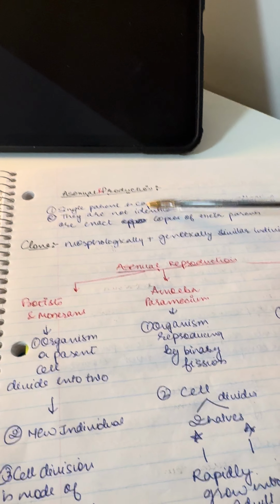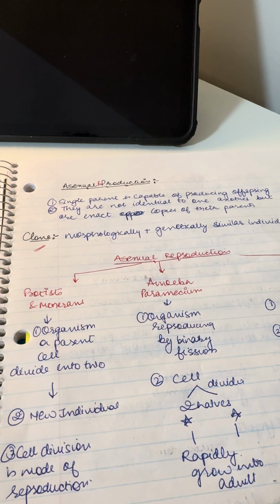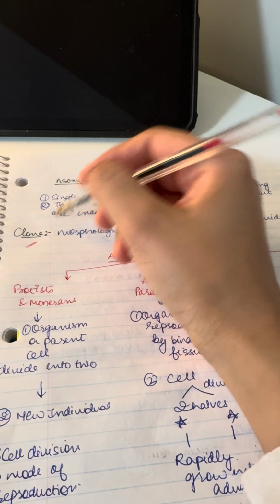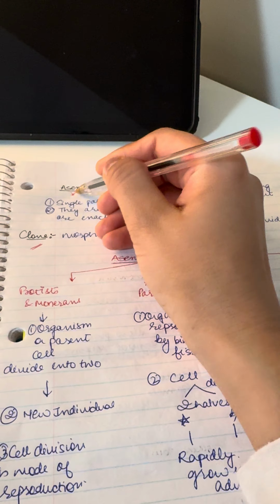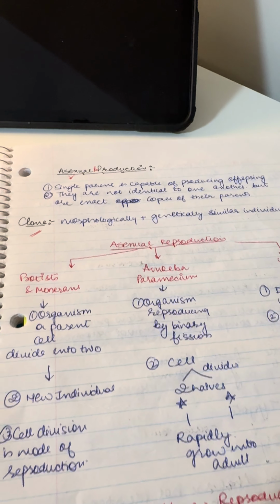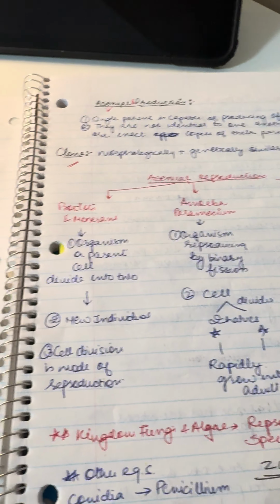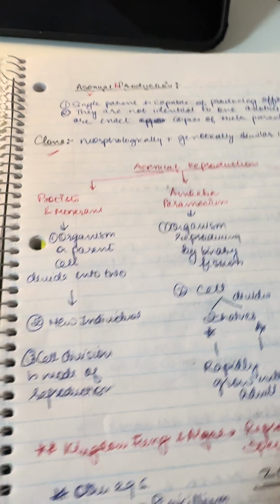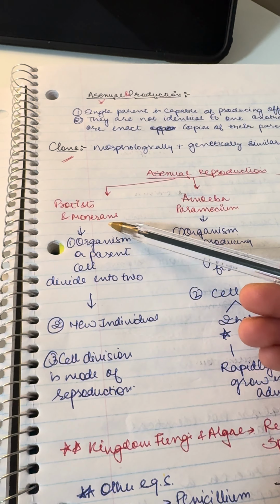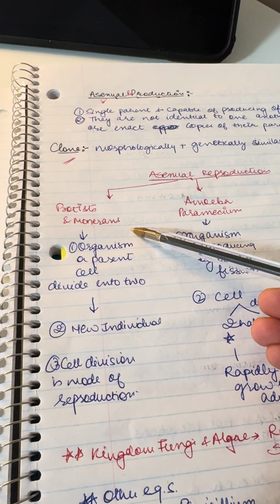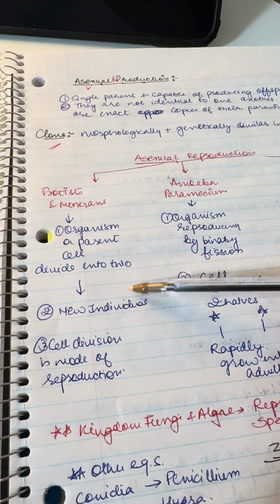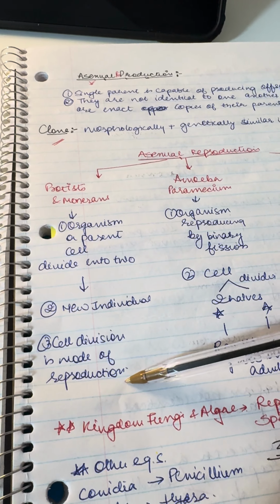So clone means morphologically and genetically similar individual, and clone is a term that is basically used in connection with asexual reproduction only. And then as in your books, 3 examples have been categorized. So of course we need to learn this. In protists and monerans, the organism or parent cell divides into two and a new individual is formed. So here basically the cell is dividing, which is a mode of reproduction.